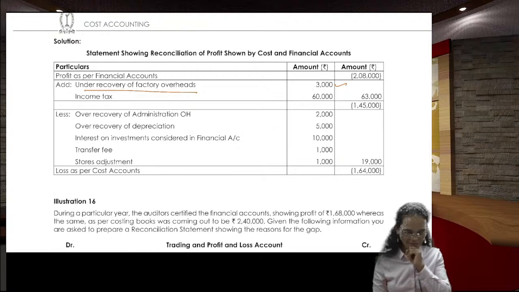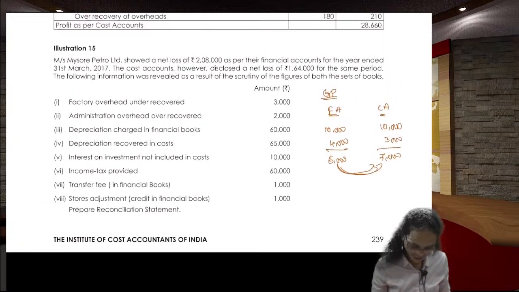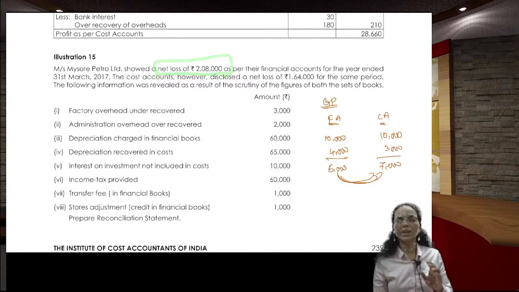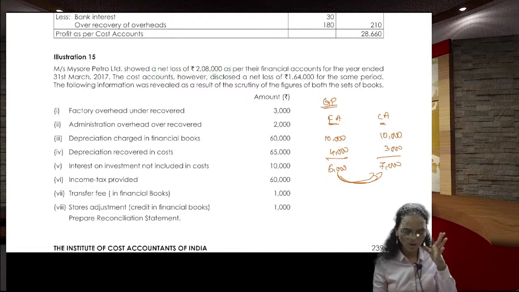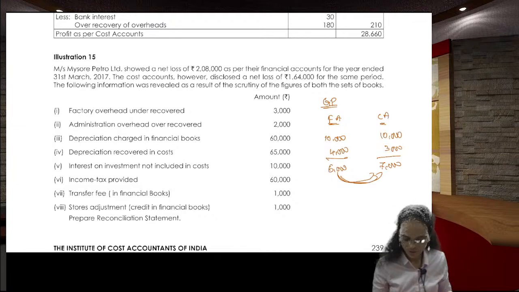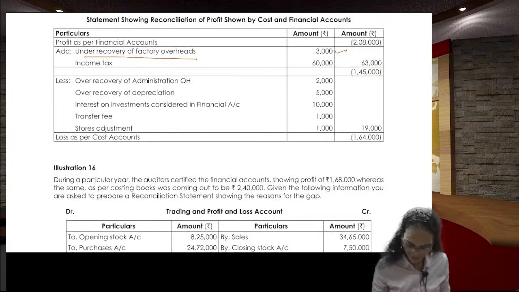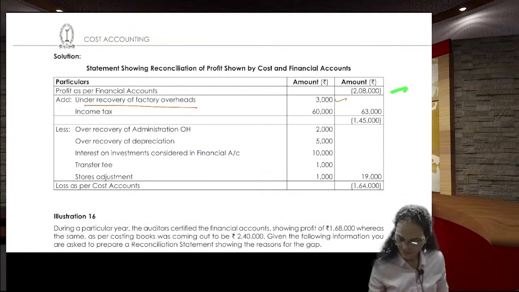See one more thing, guys. Here you need to pay attention. Here in the question it is given as a net loss. Don't try to reverse the entries and all. When it is a loss, simply you take this as a minus, the profit in place of the minus. Everything will remain the same.